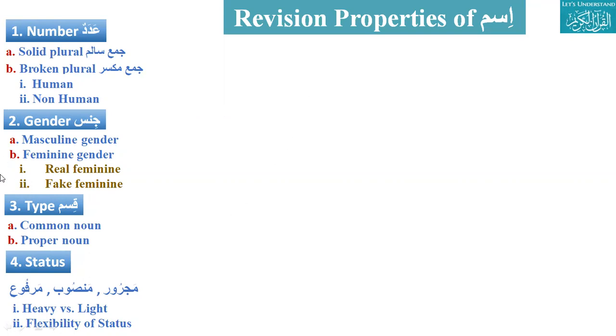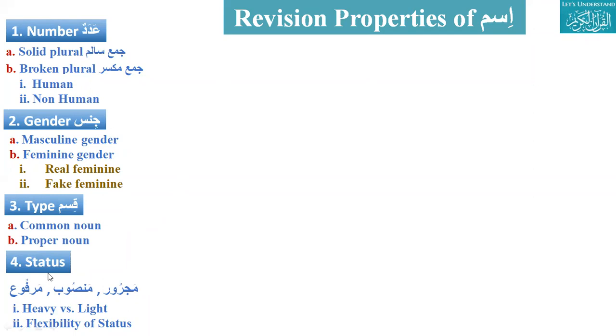So this is what we have to do. Types: common noun, isme nakra, and isme marfa. When we put al, and there are other reasons we have discussed, we just have to go there. There are some reasons for non-real feminine and some reasons to make a proper noun. Examples are already written. It needs just 5 to 10 minutes. Please, brothers, just focus here. We are going to finish part 1 of this nahv, for the ism basically.